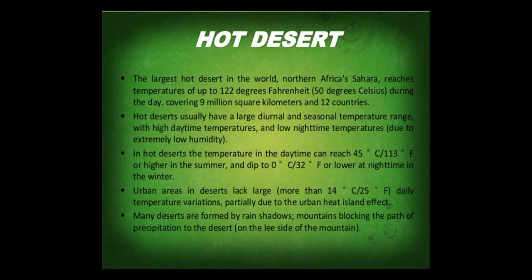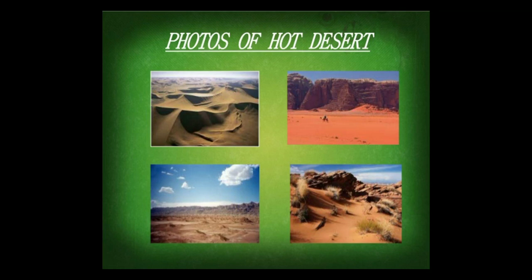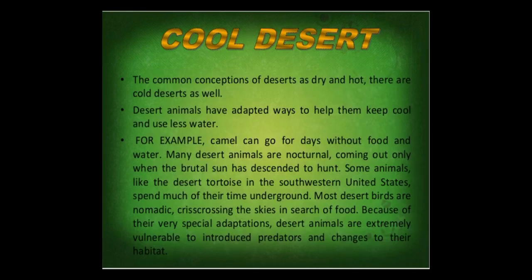So these are the hot deserts. What do the hot deserts say? The largest hot desert in the world, northern Africa's Sahara, reaches temperatures up to 122 degrees Fahrenheit, 50 degrees Celsius, during the day, covering 9 million square kilometers and 12 countries. Children, this is extra knowledge I have shared with you, as it is not mentioned in your textbook. Again, some photos of hot deserts.